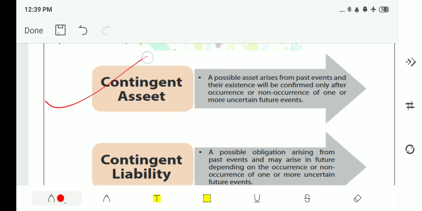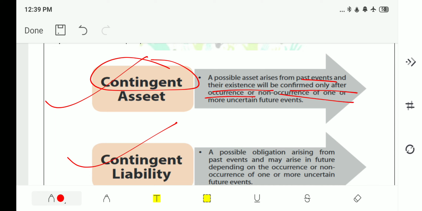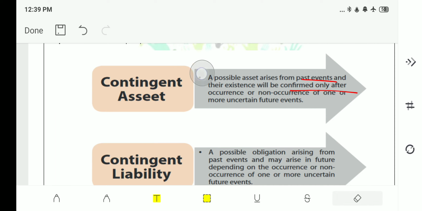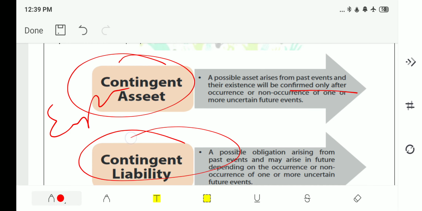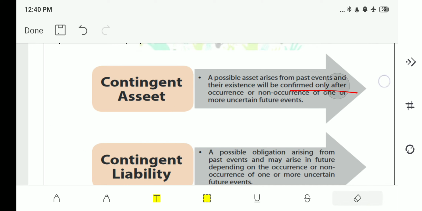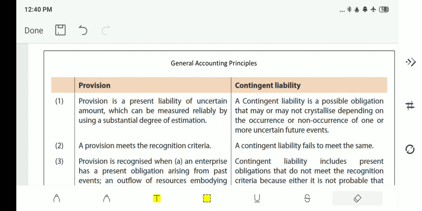Next, contingent asset and contingent liability. What is contingent? It is emergency. A possible asset arises from past events and its existence will be confirmed only after the occurrence or non-occurrence of one or more uncertain future events. It is nothing but emergency asset. Do remember, it is just emergency asset. What is contingent liability? It is emergency liability. In the handouts, we have provided the difference between provisions and contingent liability.